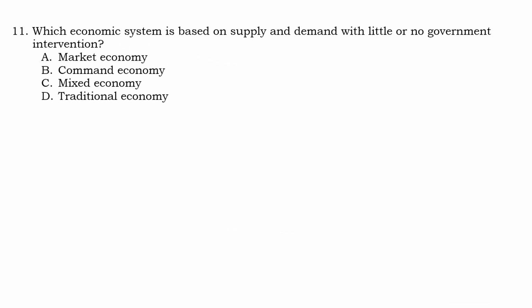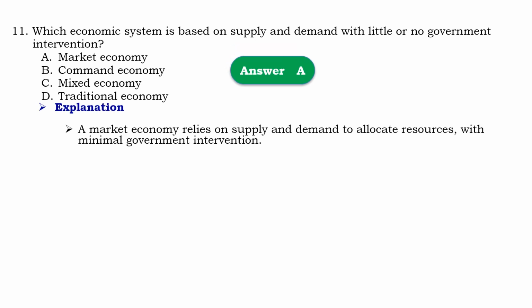Question number 11. Which economic system is based on the supply and the demand with little and or no government intervention? ከኢኮኖሚክ ሲስተምስ ውስጥ መንግስት በትንሽ ወይ ደግሞ ሙሉ በሙሉ መንግስት የማይገባበት መንግስት ኢንተርቬንሽን የሌለው የኢኮኖሚክ ሲስተም ስርዓት የትኛው ምን ይባላል? So that should be A, market economy. Means that market economy relies on the supply and demand to allocate resource with minimal government intervention.